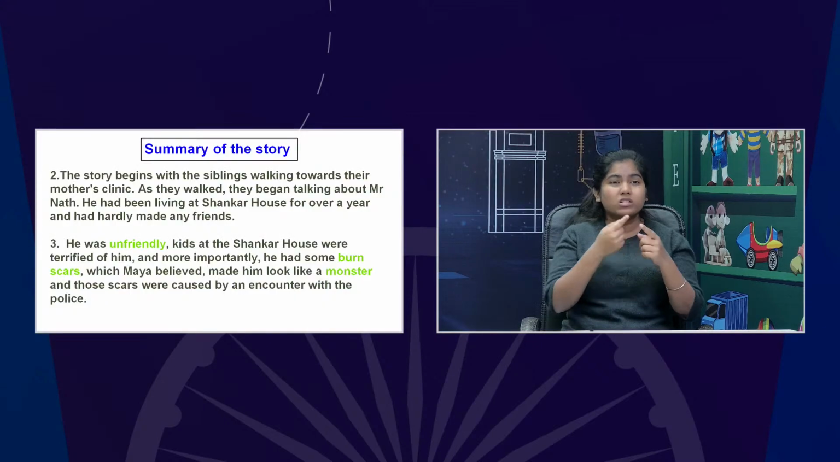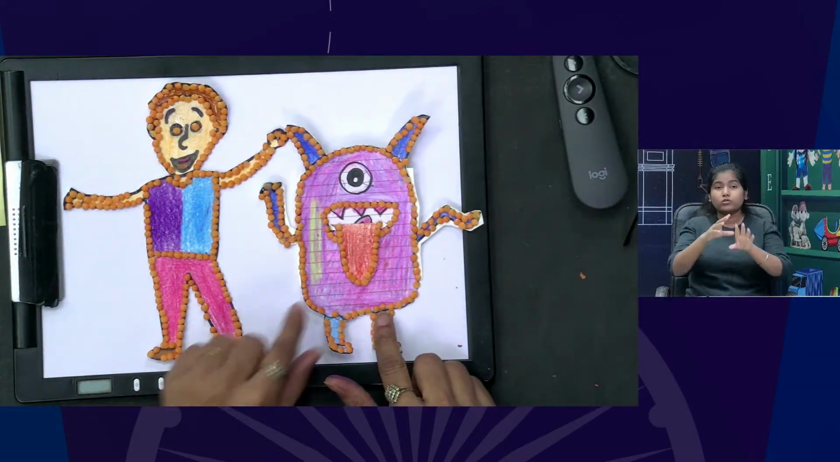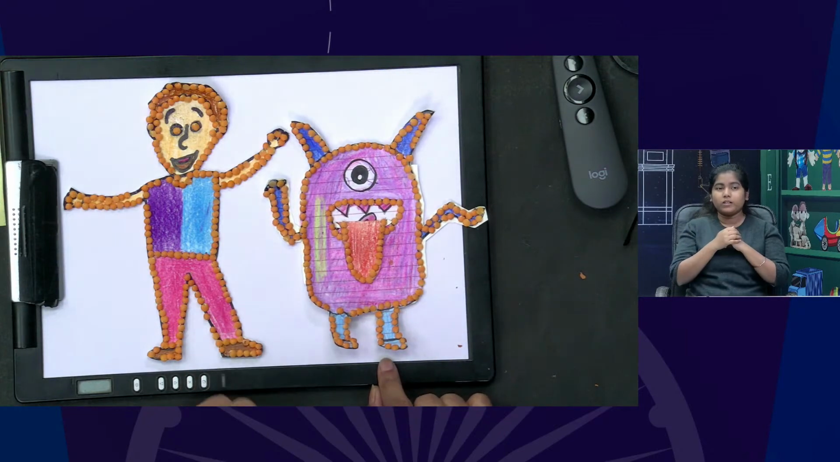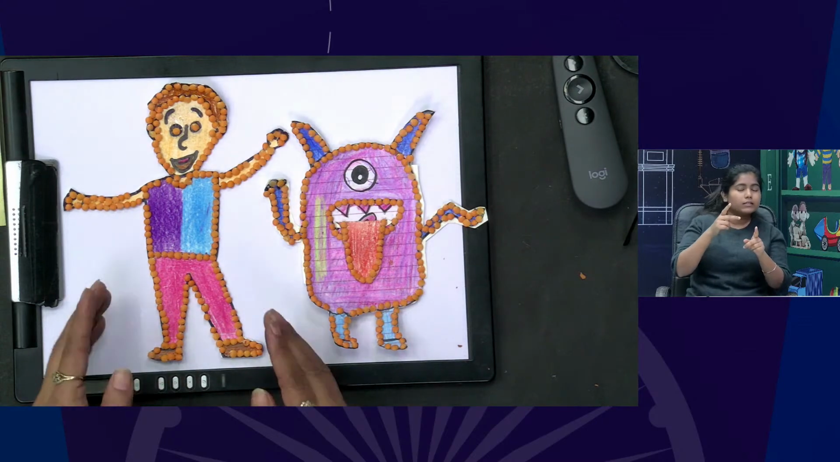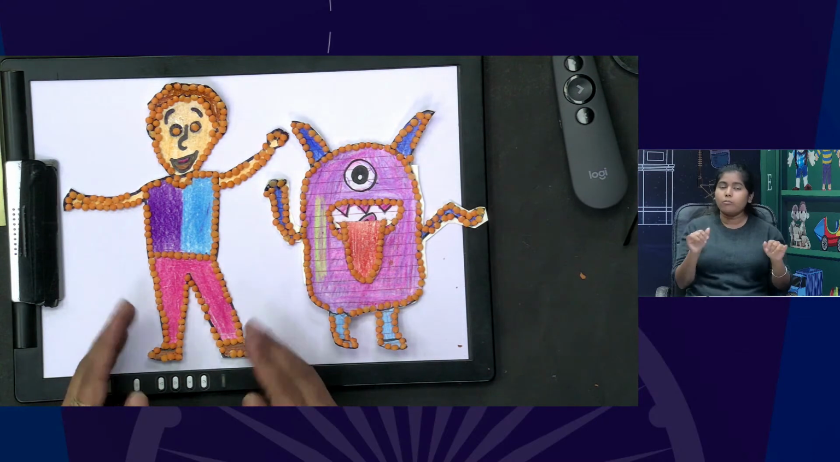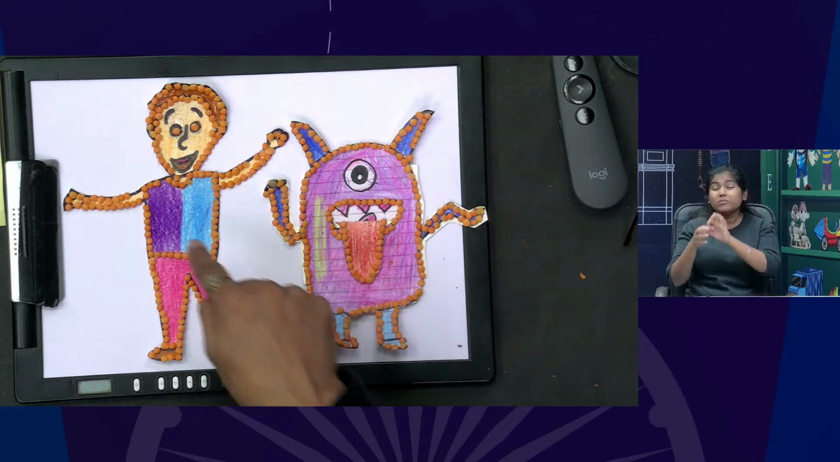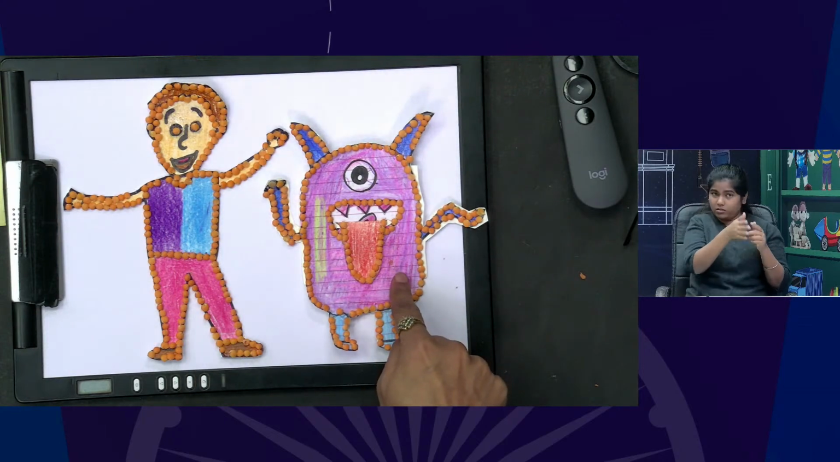With their long tongue, sharp teeth, honks. So here, what we have tried in our inclusive classroom is to let our students touch and feel what the difference is in the physical appearance of a normal person and a monster. So can you guess, is this the monster? No. Okay, so this is the monster.